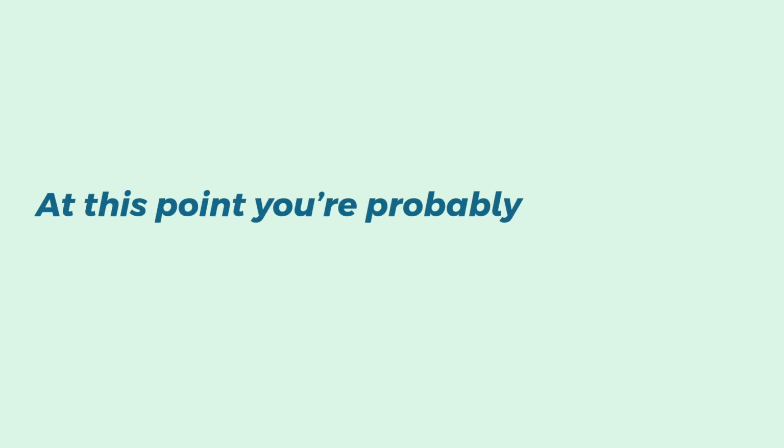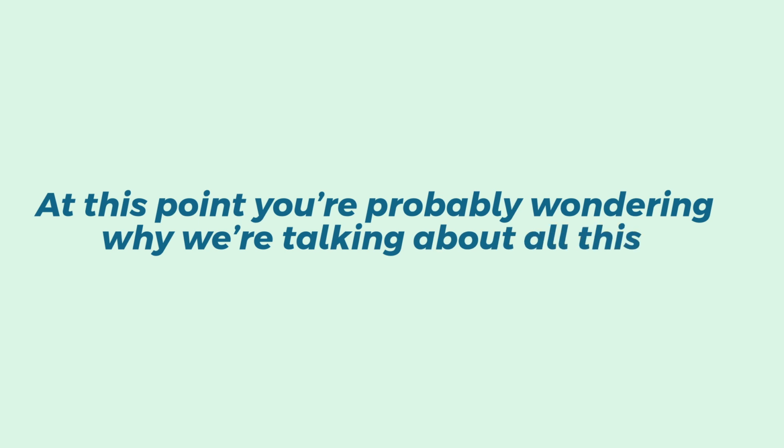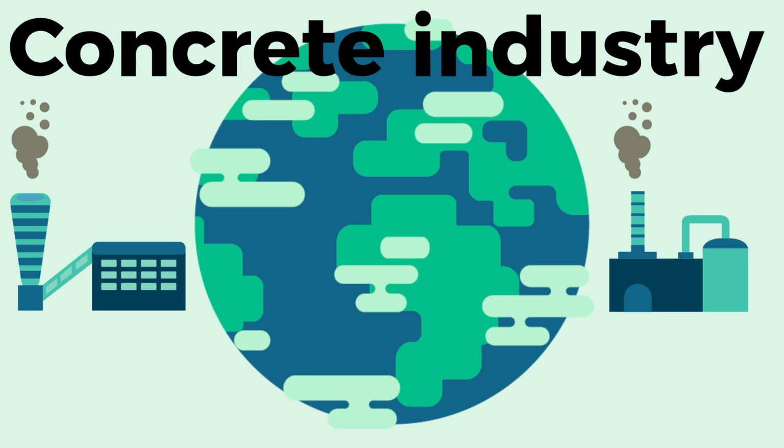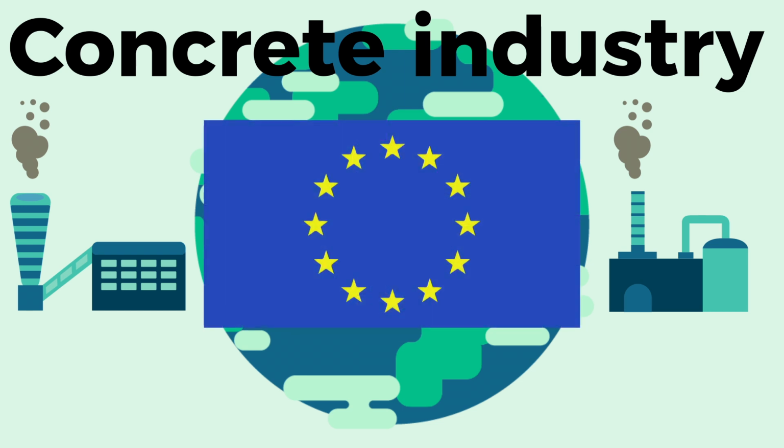Finally, at this point you're probably wondering why we're talking about all of this. If not, let us tell you anyways. We're all aware of the great importance the concrete industry has worldwide. In fact, concrete is the most famous construction material there is. The downside? It is also one of the most polluting materials. The cement industry represents 8% of the global CO2 emissions, and world powers know that this issue must be controlled somehow. An example, the European Union climate policy establishes that the cement industry is obliged to reduce their emissions to reach net zero emissions by the year 2050.